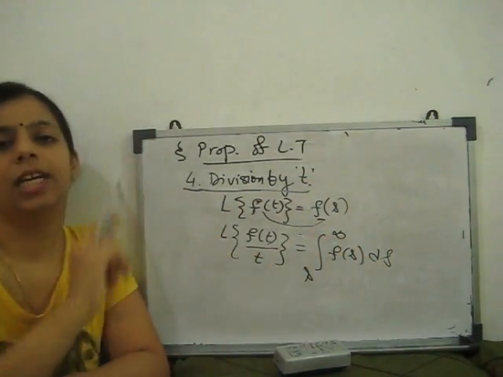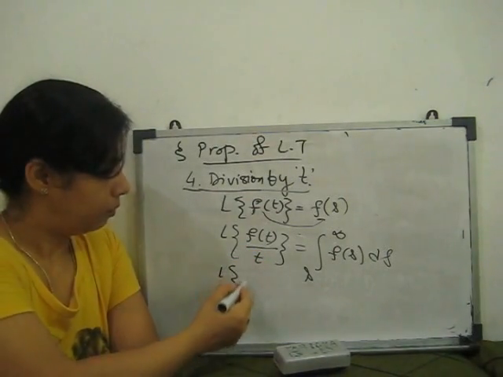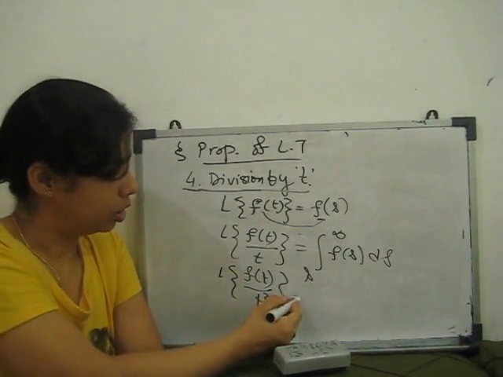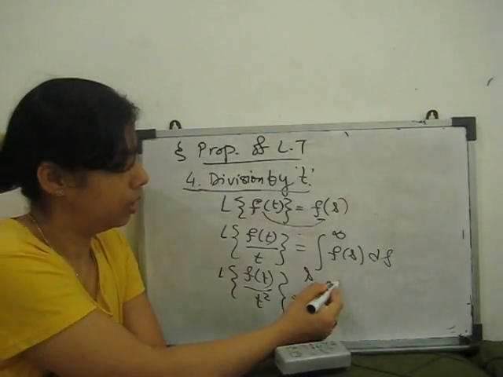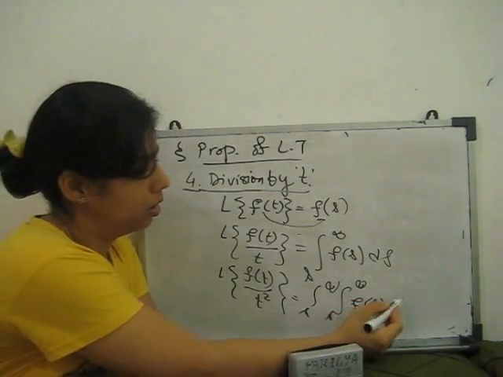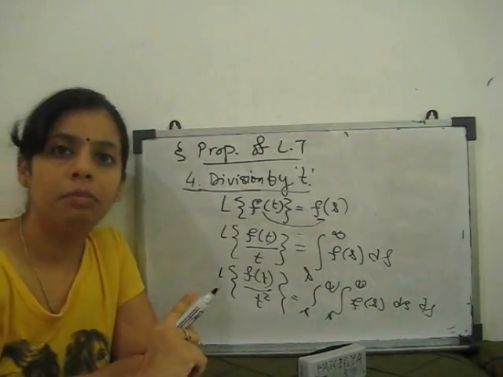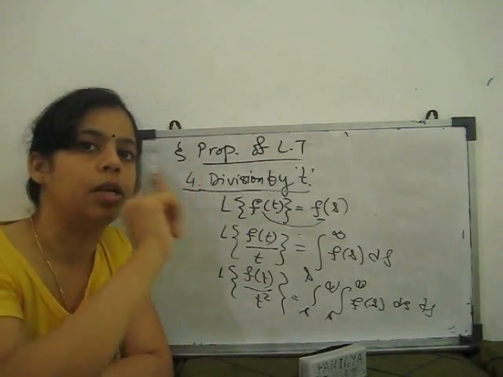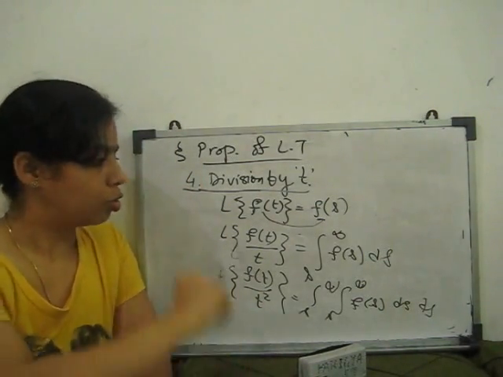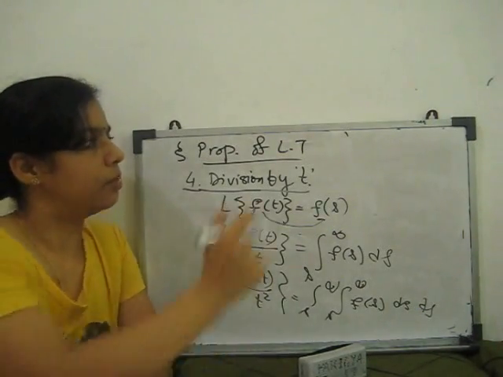We integrate one time for division by t. For f(t) upon t square, it is the integral from s to infinity of F(s) ds ds, integrating two times. The limit is s to infinity, not 0. So this is the Laplace transform for division by t.